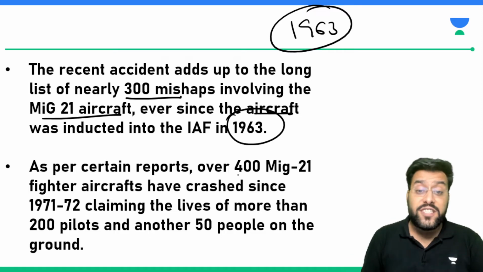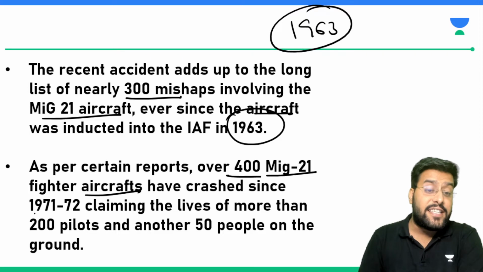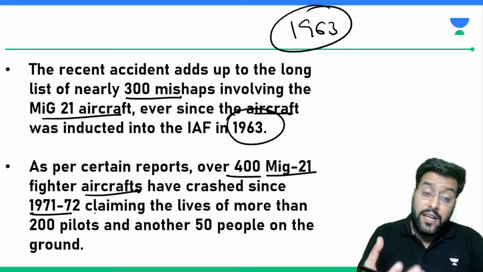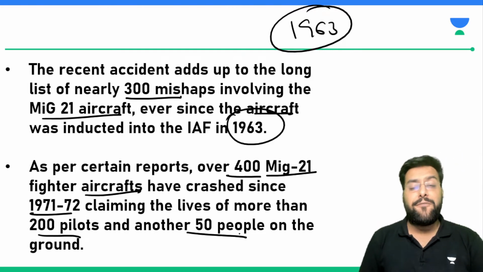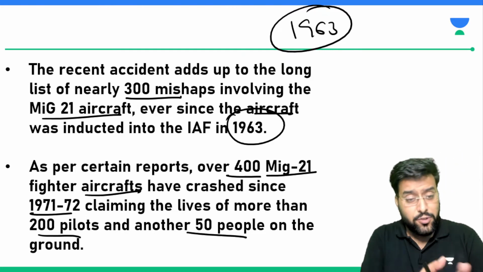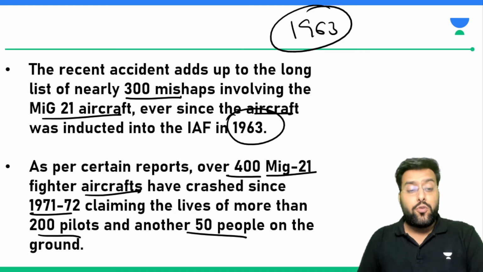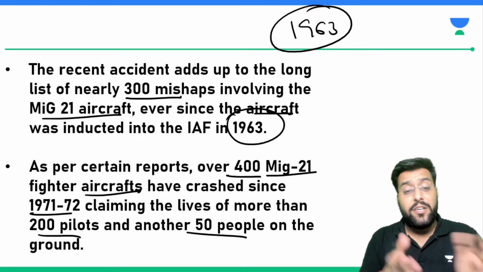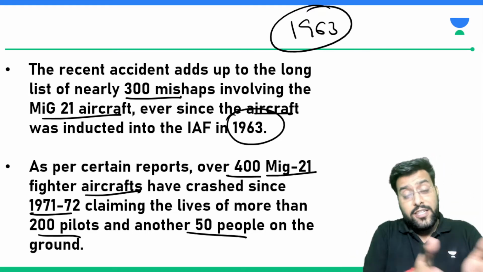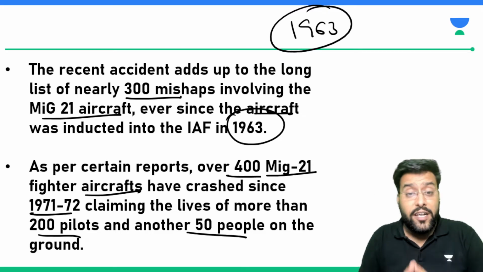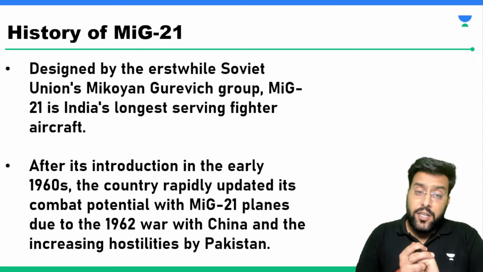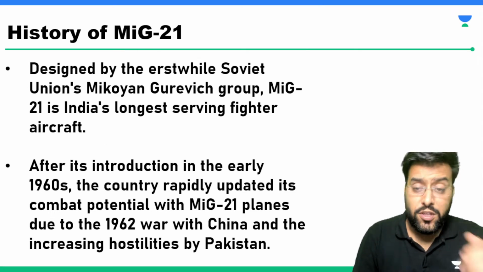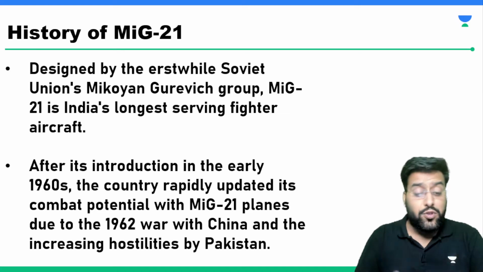There are certain reports that over 400 MiG-21 fighter aircraft have crashed since 1971-72, and it is said that these crashes have claimed more than 200 pilots' lives and more than 50 people on the ground. So around 250 lives were lost: 200 of them were pilots, 50 of them were ground people. So all this happened in more than 400 MiG-21 crashes as per the reports of certain newspapers. So MiG-21 has always been in the news for this reason, that it's vulnerable to most of the air crashes of the Indian Air Force.